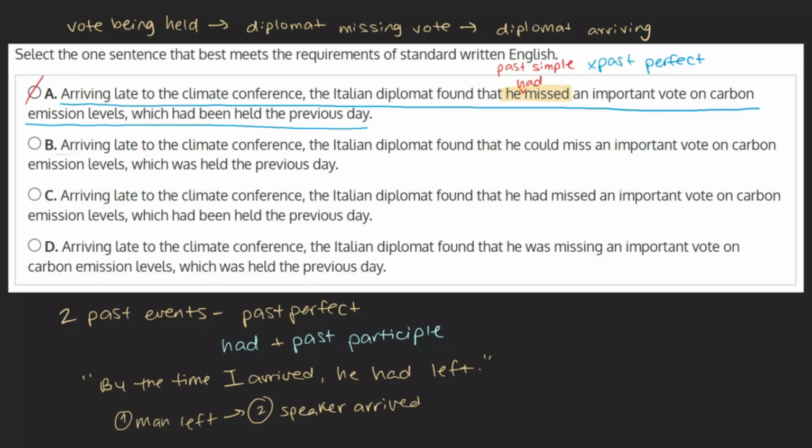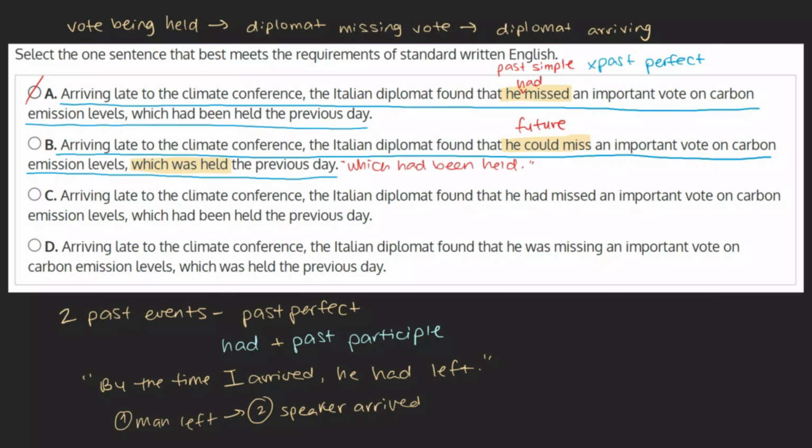B. Arriving late to the climate conference, the Italian diplomat found that he could miss an important vote on carbon emission levels, which was held the previous day. This choice is incorrect, as "he could miss" implies a future possibility, when we know that the voting happened the previous day. In addition, "which was held" doesn't follow the correct past perfect tense of "which had been held." As we discussed in the previous choice, we need this tense to properly set up for us the order of events. This choice can be marked as incorrect.